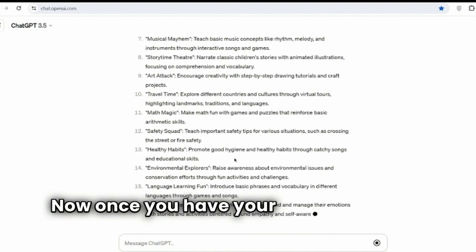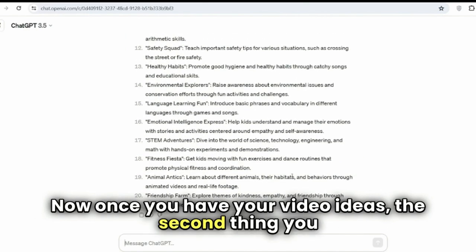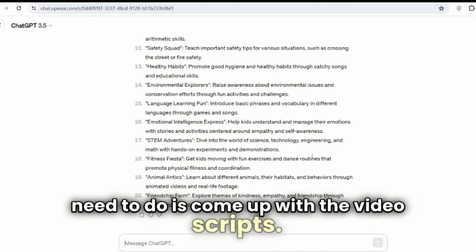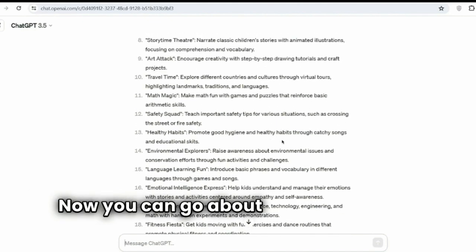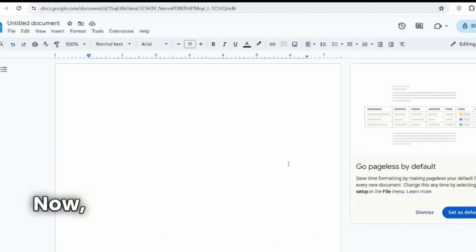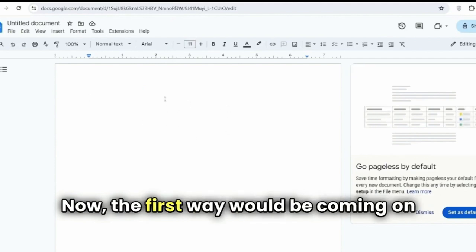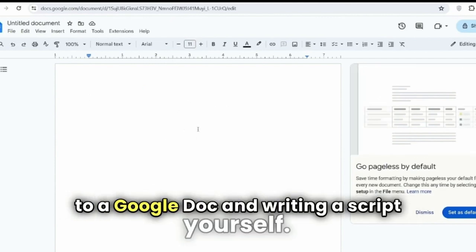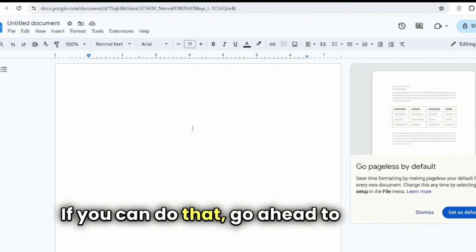Now, once you have your video ideas, the second thing you need to do is come up with the video scripts. Now you can go about doing this in two different ways. The first way would be coming on over to a Google Doc and writing a script yourself. If you can do that, go ahead and do that.